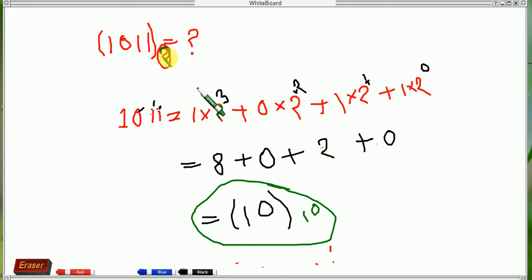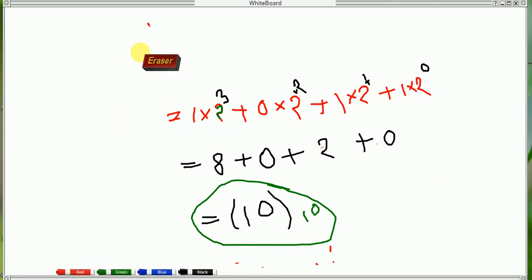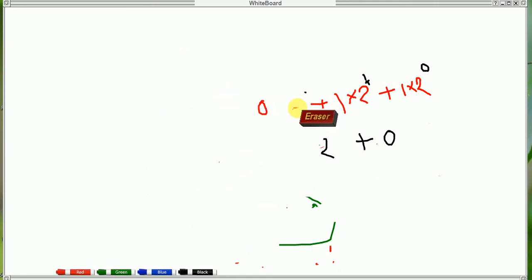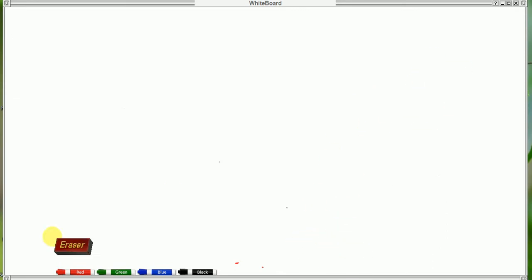When I ask octal to decimal number, you should write 8, because the base is 8. So let me write an octal number, 278.